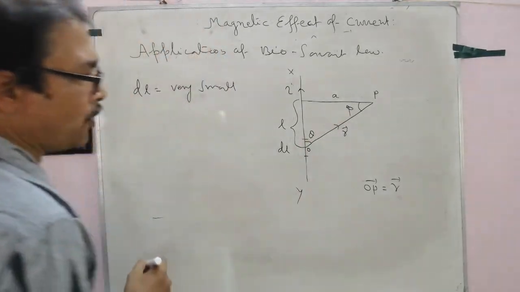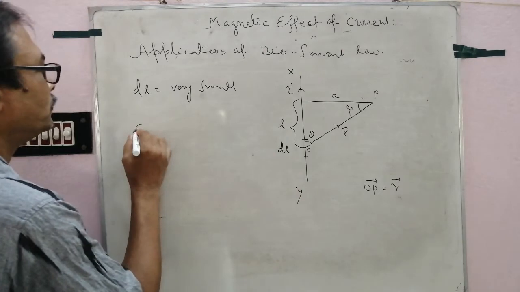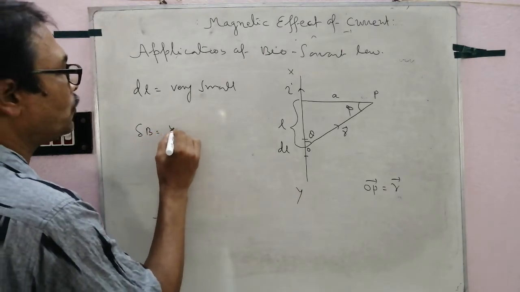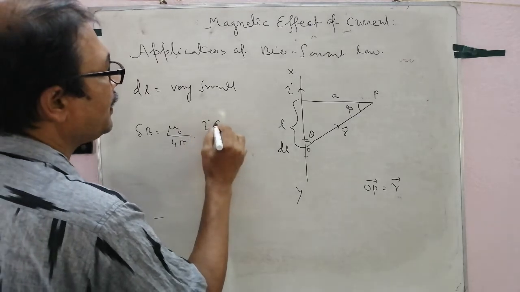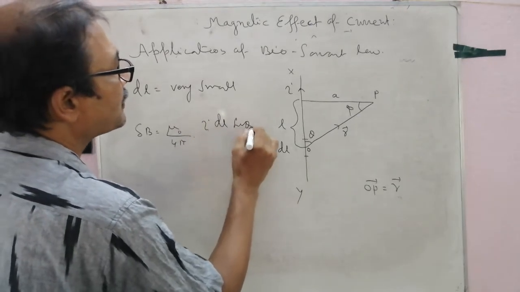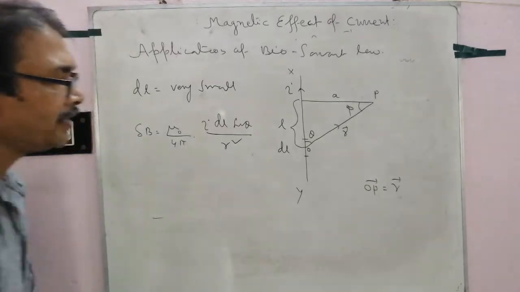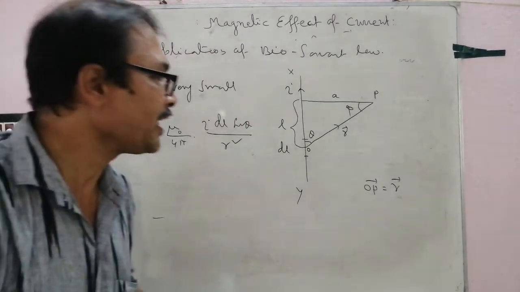So according to Biot-Savart law, dB equal to mu 0 by 4 pi I dl sin theta by r square. Clear? This is for a small current carrying element.